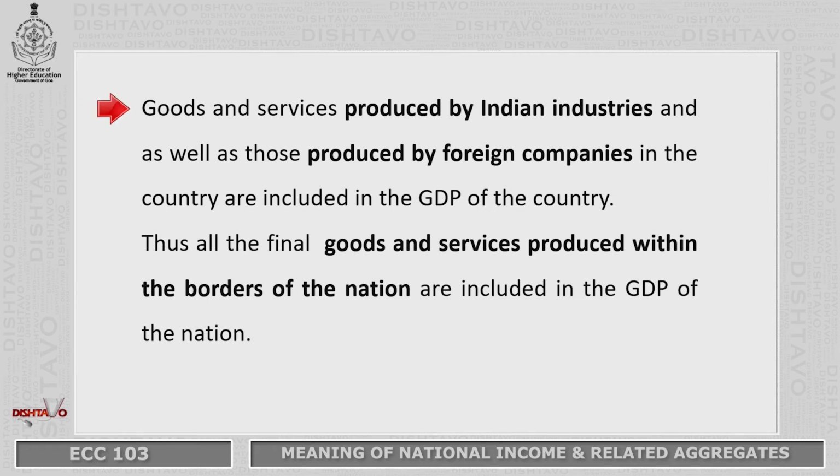They would be domestic producers, Indian producers who would be producing goods and services, and we also have foreign investors in the economy, foreign companies in the country that are producing goods and services in the economy. Therefore, gross domestic product would include the goods and services produced by Indian industries as well as the goods and services produced by foreign industries in the economy. So, whatever is produced within the boundaries of the economy is included in the gross domestic product.